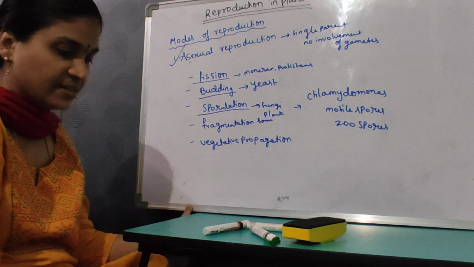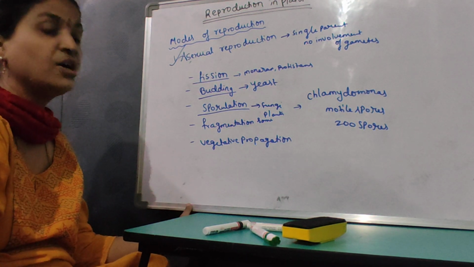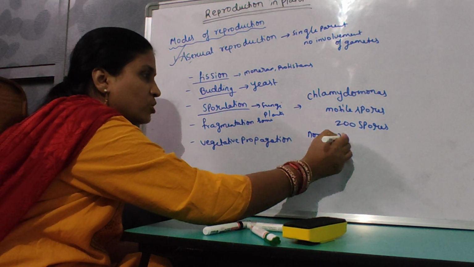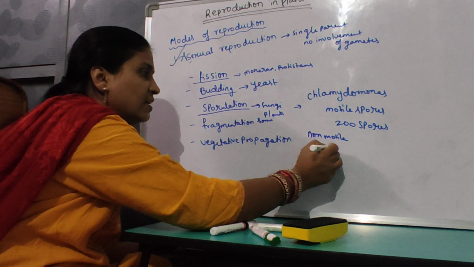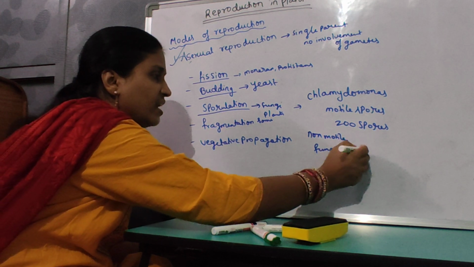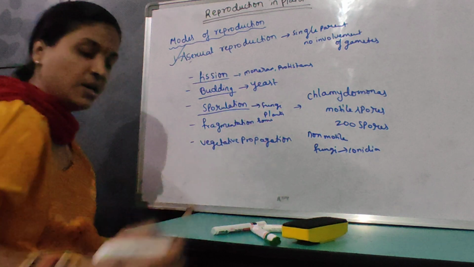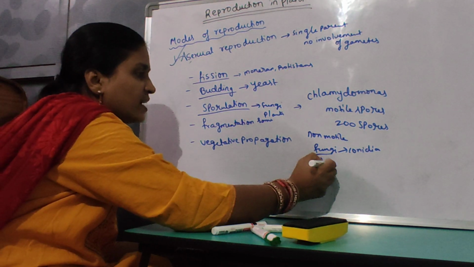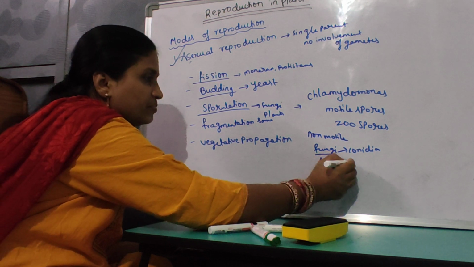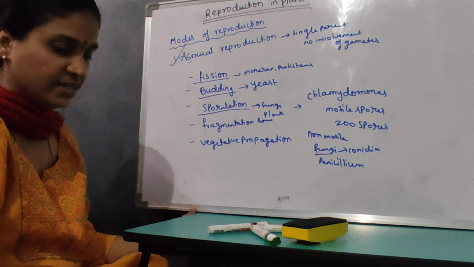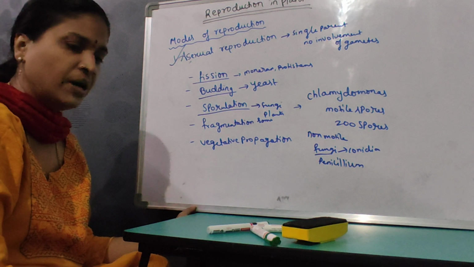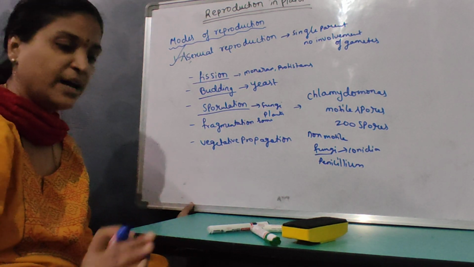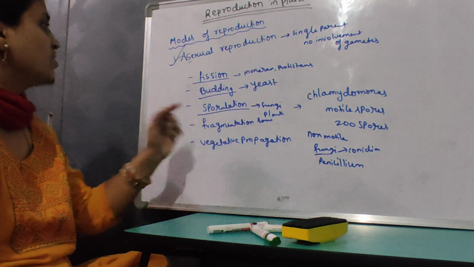Then in some plants, non-motile spores are also present. Then in fungi, with the help of conidiospores, reproduction occurs. The fungi example is mostly Penicillium. And in bryophytes and pteridophytes, the spores develop into the gametophyte, the haploid stage. This is about sporulation.